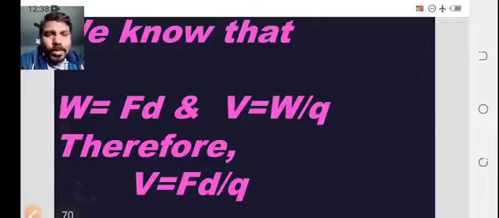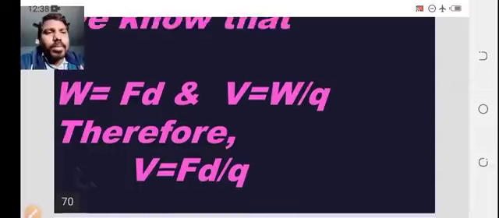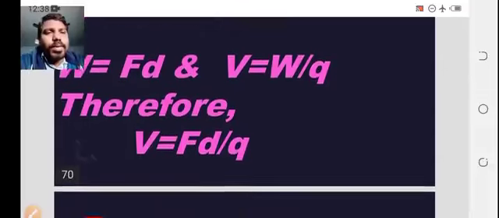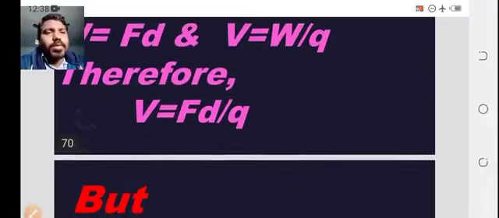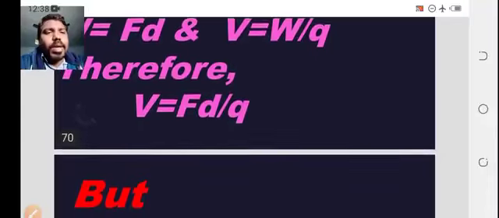There is a small mistake here. Voltage is the work done per charge. From W equal to FD, V equal to W by Q, so V equal to FD by Q.